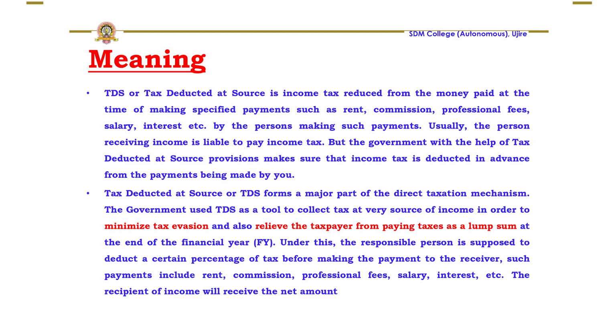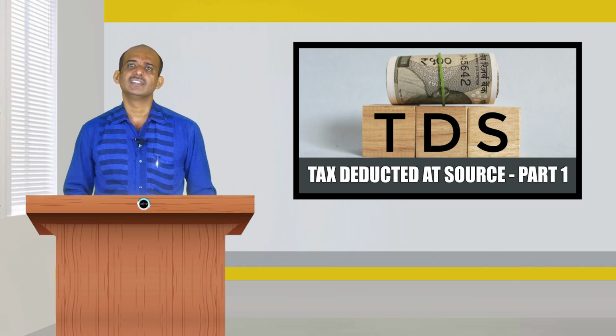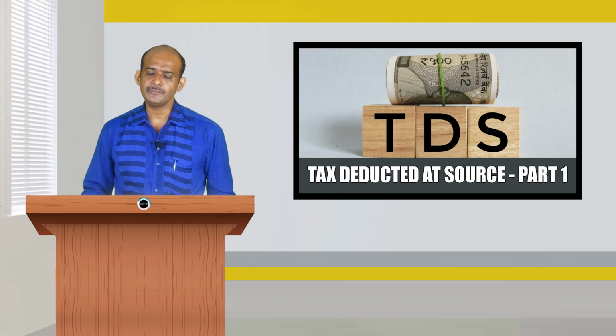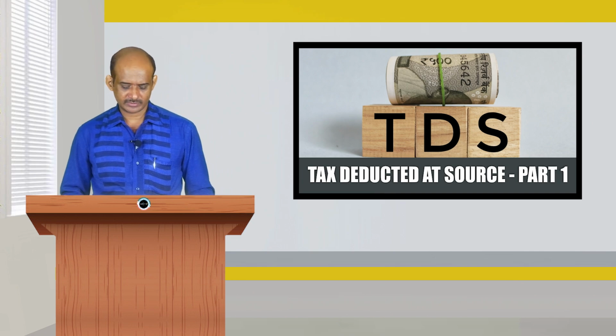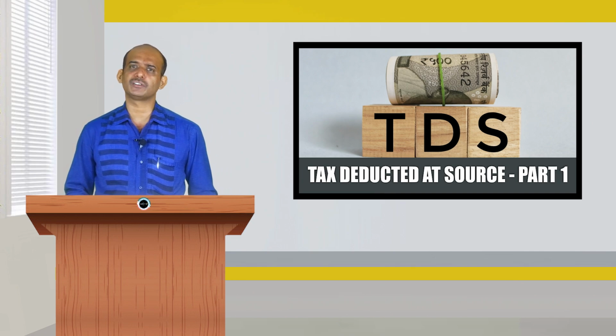In the case of commission, professional fees, salary, interest, etc., in all these circumstances, that is what happens. Usually, the person receiving income is liable to pay income tax, but the government, with the help of TDS provisions, makes sure that income tax is deducted in advance from the payments being made by you. So, by deducting the tax in advance, it is helping the assessee, and it is also helping the government in the form of ensuring the regular flow of funds.